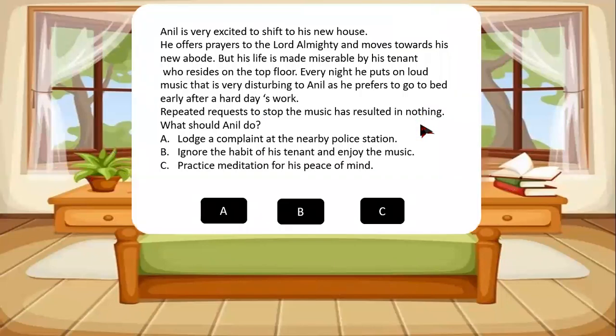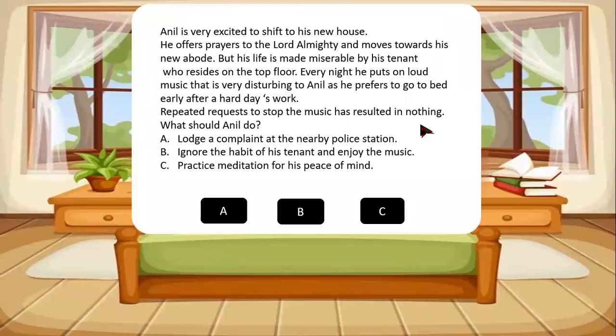Anil is very excited to shift to his new house. He offers prayers to the Lord Almighty and moves towards his new abode. But his life is made miserable by his tenant who resides on the top floor. Every night he puts on loud music that is very disturbing to Anil, as he prefers to go to bed early after a hard day's work. Repeated requests to stop the music has resulted in nothing. What should Anil do? Lodge a complaint at the nearby police station?